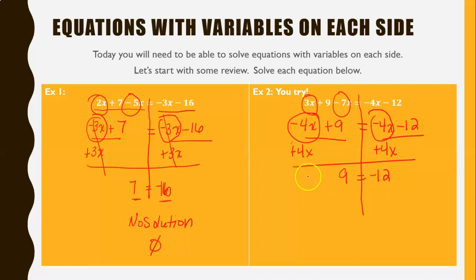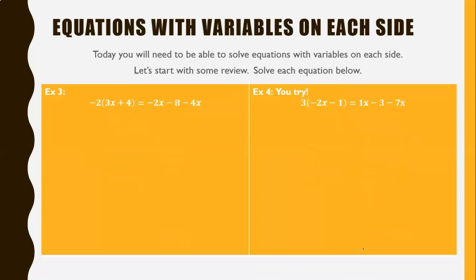Negative 4x and positive 4x don't make x. If I write that, that means negative 4 plus 4 is 1, which is not true. 9 does not equal negative 12. So again, my solution here is no solution, or you can write it as the circle with the line through it. All right, let's do example 3 together, and then you can try example 4 on your own.